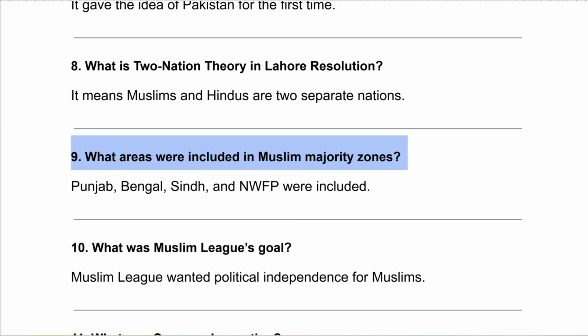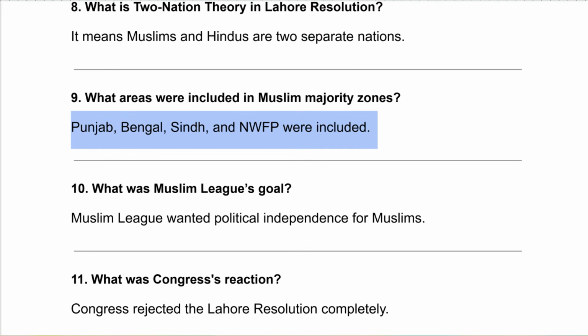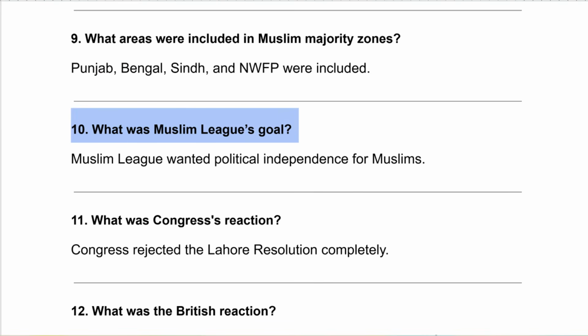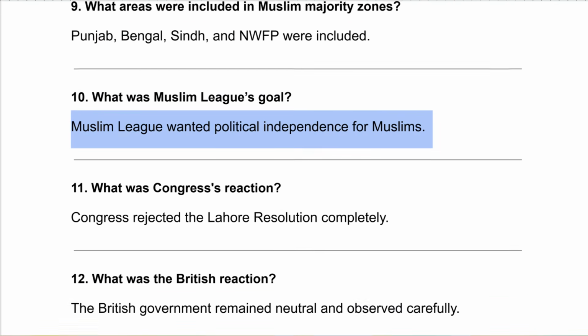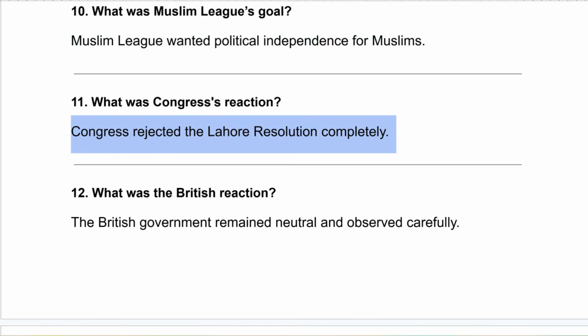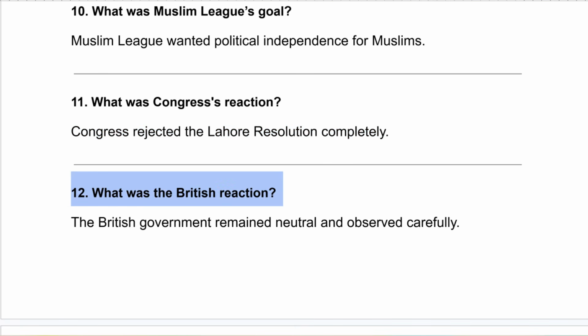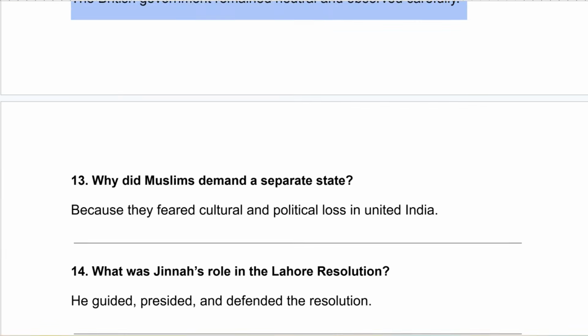What areas were included in Muslim majority zone? Punjab, Bengal, Sindh and NWFP were included. What was Muslim League's goal? Muslim League wanted political independence for Muslims. What was Congress' reaction? Congress rejected the Lahore Resolution completely. What was the British reaction? The British government remained neutral and observed carefully.